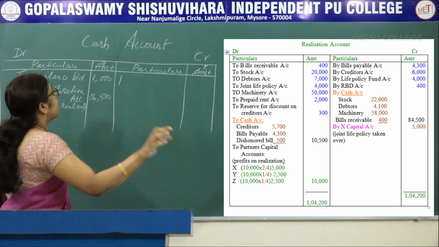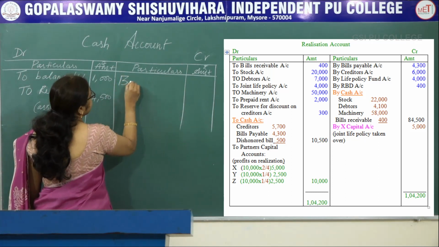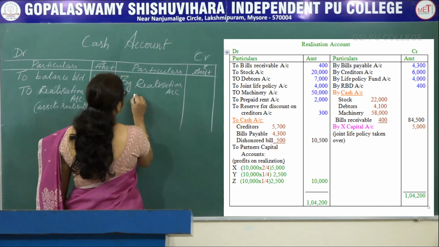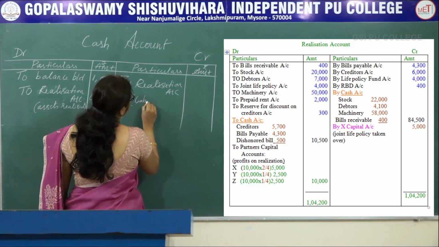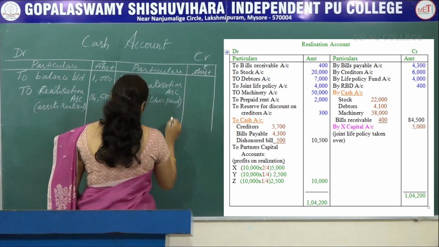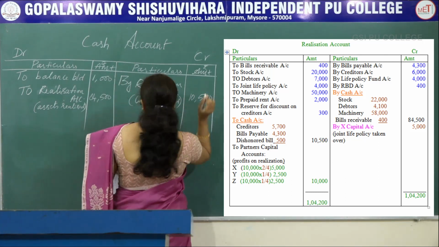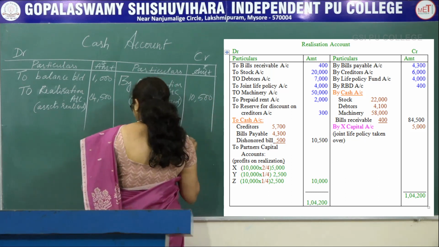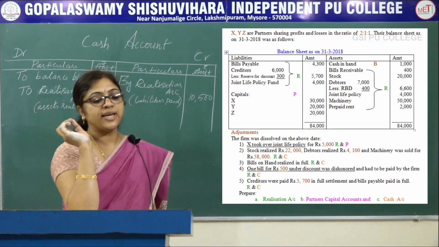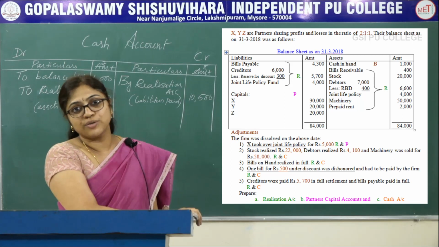So the total amount in the realization account, bring that amount to the cash account, by realization account. This is liabilities paid. So the total amount is 10,500. Next, check the balance sheet, is there any partner's loan? In this question, the partner's loan is not given.